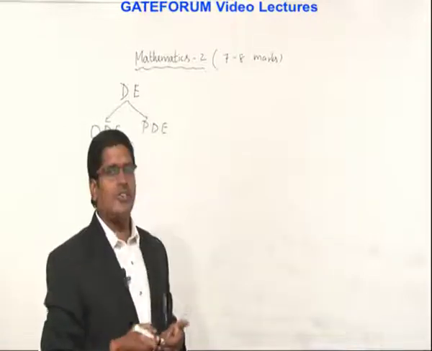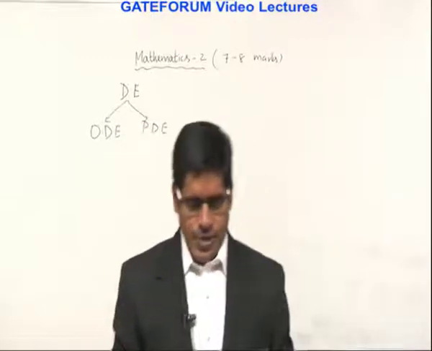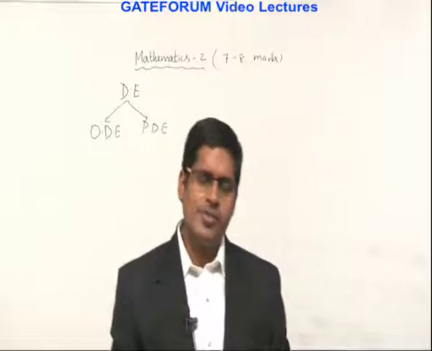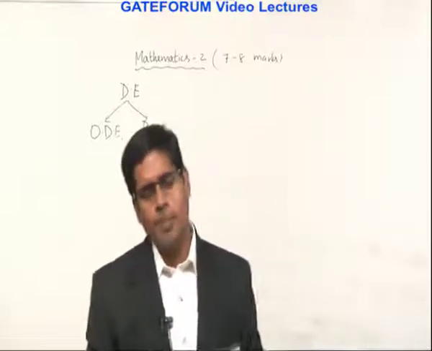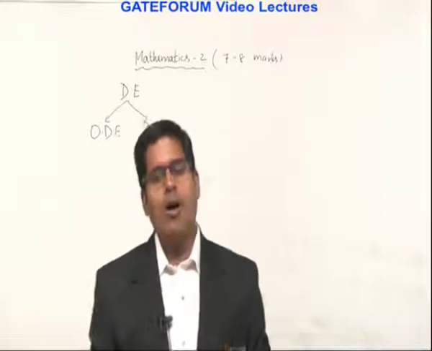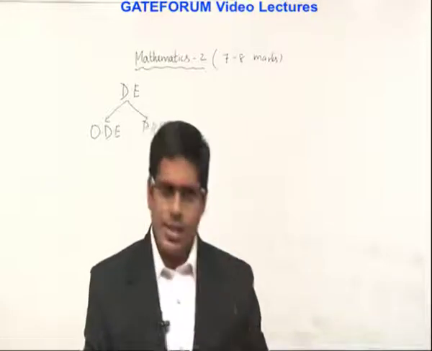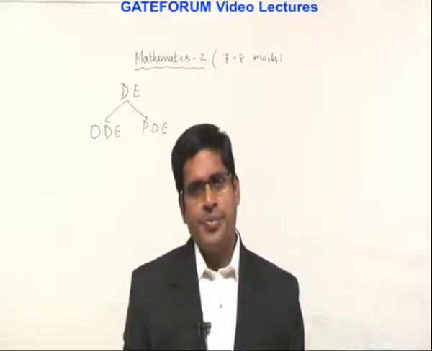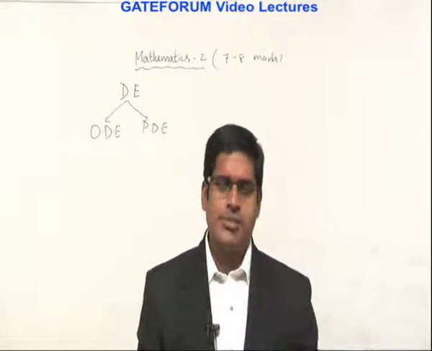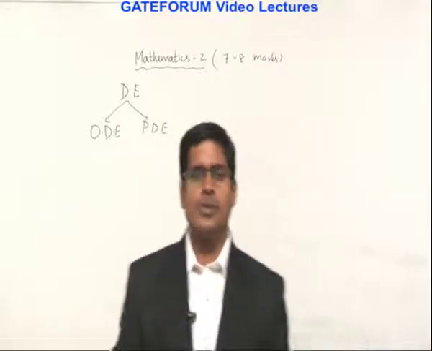So what is the difference between these two? Just see. In the calculus part, long back in Maths 1 paper, we have two types of derivatives: ordinary derivatives and partial derivatives. So an equation is called an ordinary differential equation if the differential coefficients, that is the derivatives, are with respect to one independent variable only.